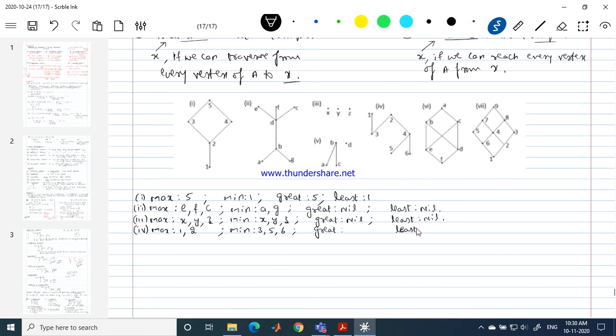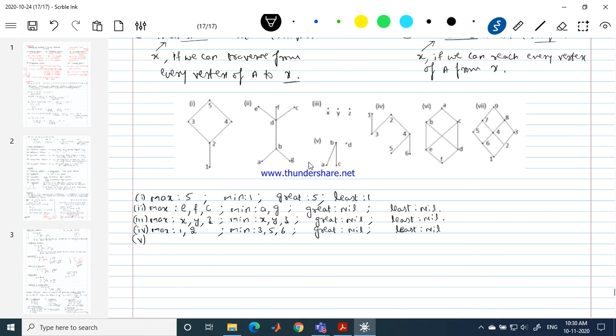Even if it is wrong, don't worry, just go for an attempt. Think and see what logically you feel is correct, and come with that answer. Even if it is wrong, let me correct you. Which is the greatest element in this set? Just now I told you, if you have more than one maximal element, the answer for the greatest element is Nil. The least element is also Nil because you have more than one minimal element.